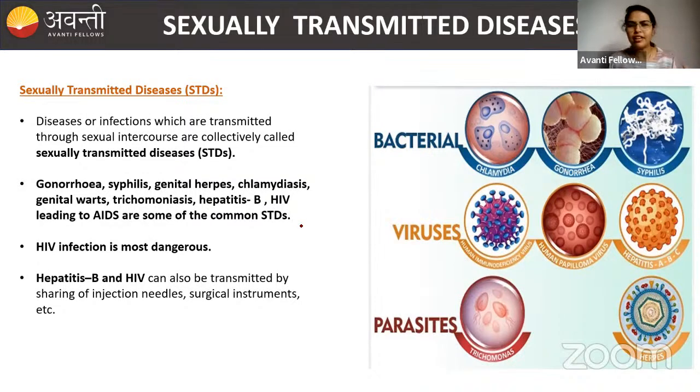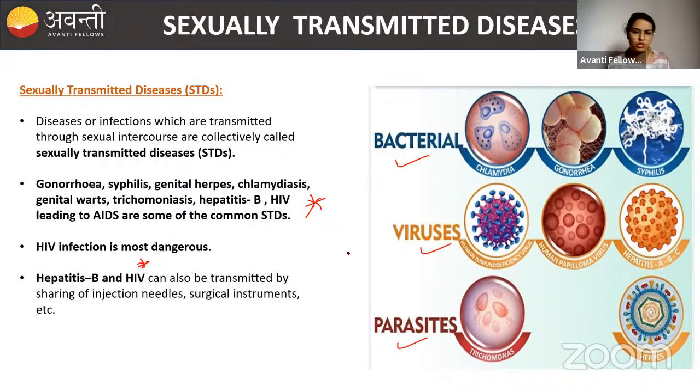We have to be very careful while doing copulation or sexual interaction, because these diseases might be life-threatening sometimes. Some of the examples might be chlamydia, gonorrhea, syphilis. These are bacterial diseases, and viral, you can see here, and the parasitic. Clear? These are important. Please remember the examples. Among all these, HIV and hepatitis are the very risky ones. Very risky ones, hepatitis and HIV.